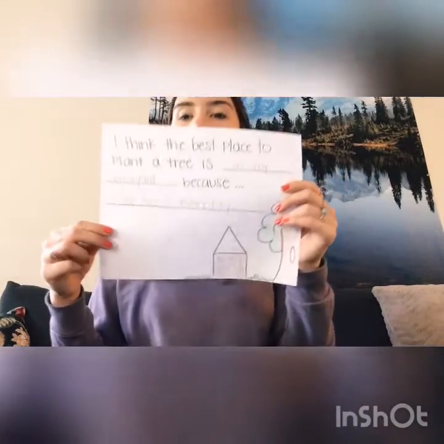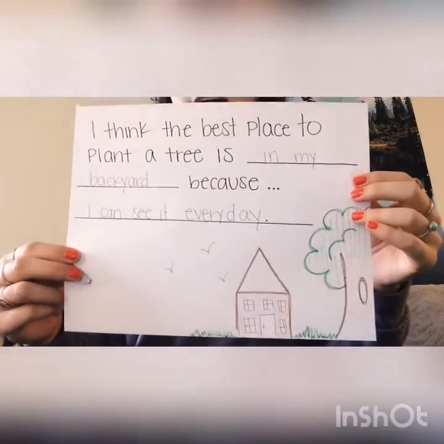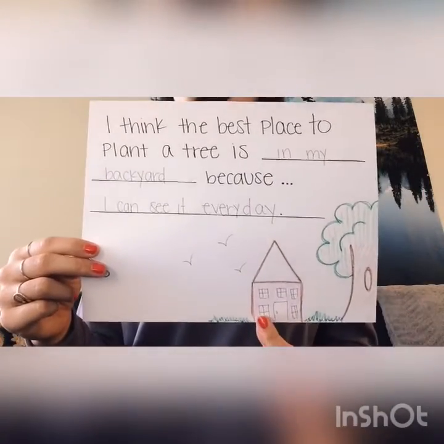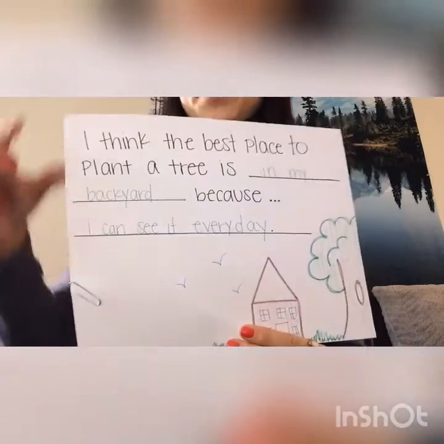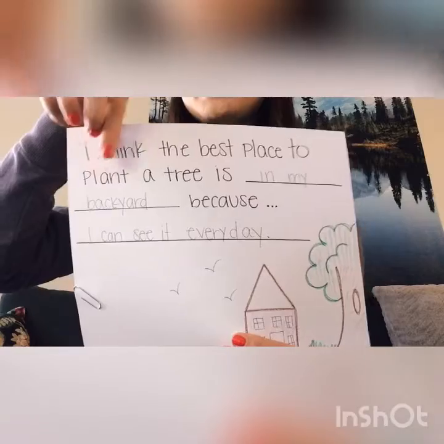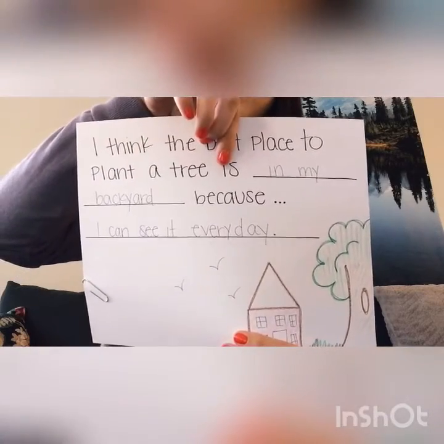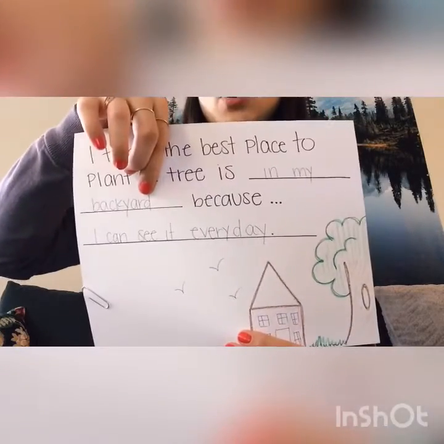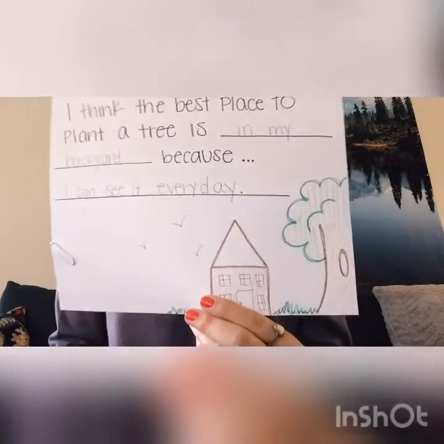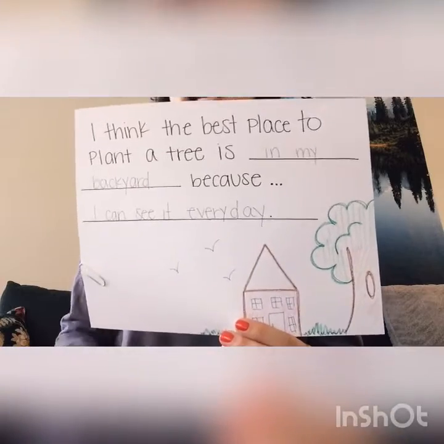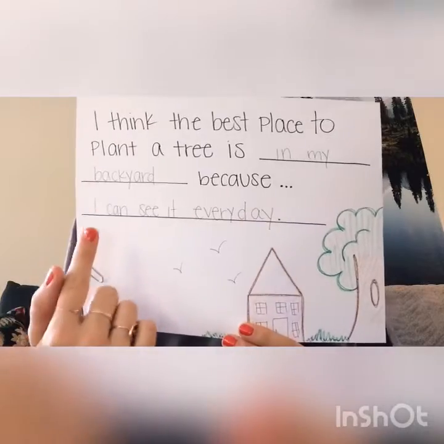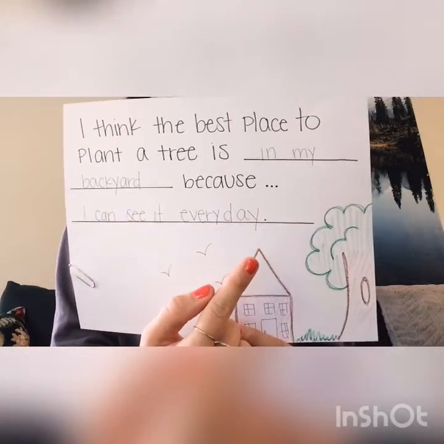So here's what mine looks like. I chose to draw a tree outside of a house. And my sentence says, I think the best place to plant a tree is in my backyard. So I drew a picture of my house and I have a big tree in my backyard. And then I'm going to explain why. So I'm going to say, because I can see it every day.